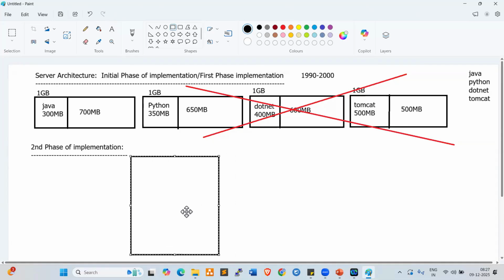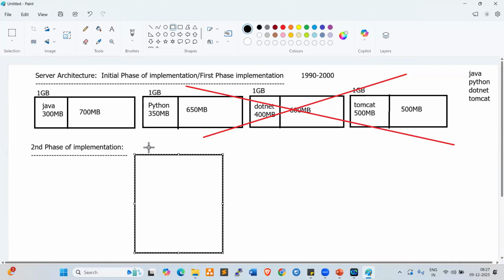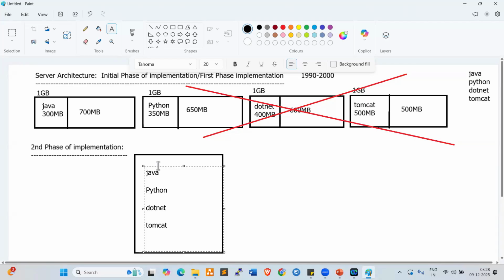They used to deploy all the applications on the same server. For example, here they deployed all four applications: Java, Python, .NET, and Tomcat.